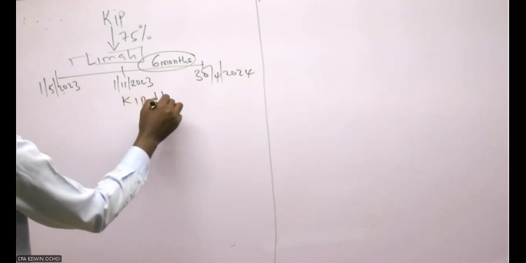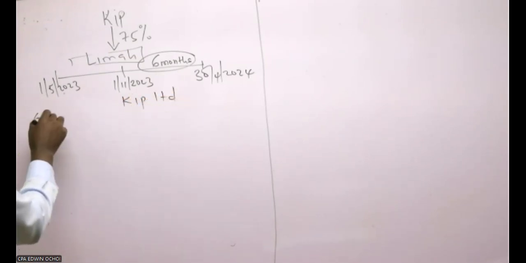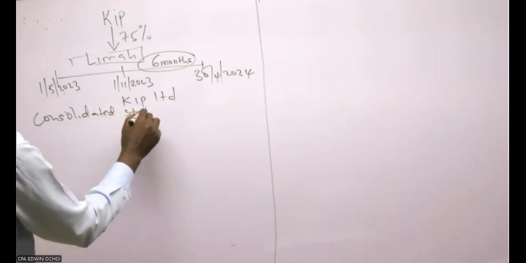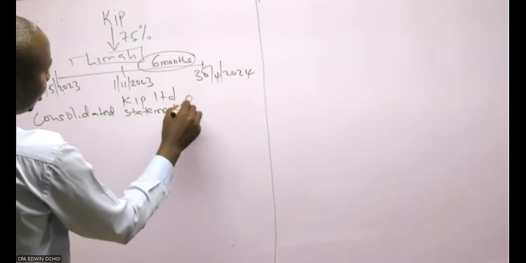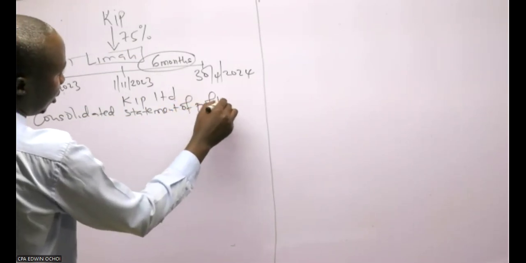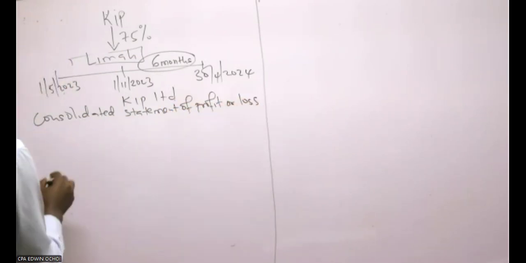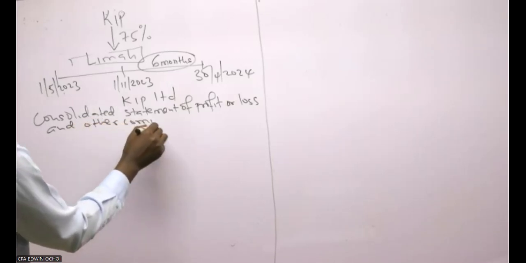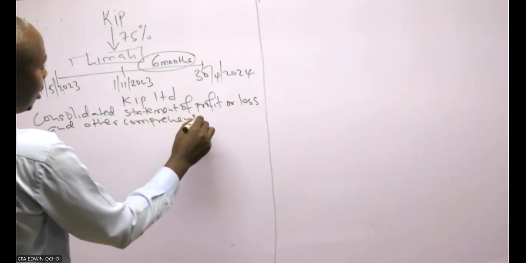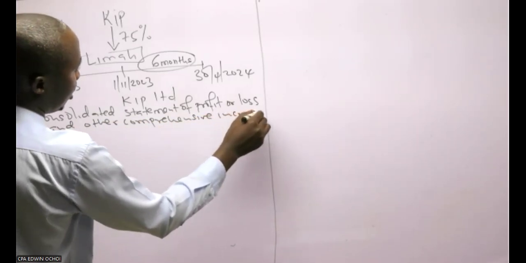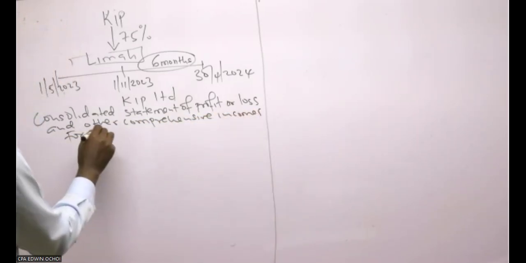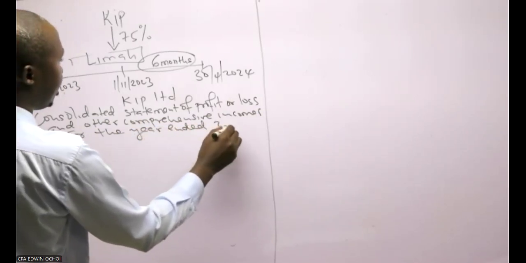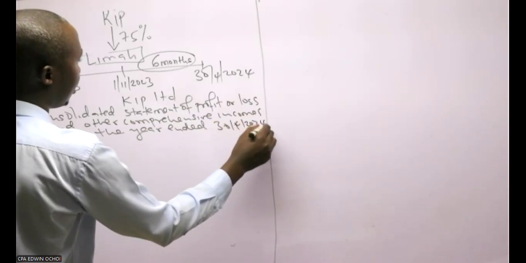So Keep Limited consolidated statement of profit or loss and other comprehensive incomes for the year ended 30th April 2024.